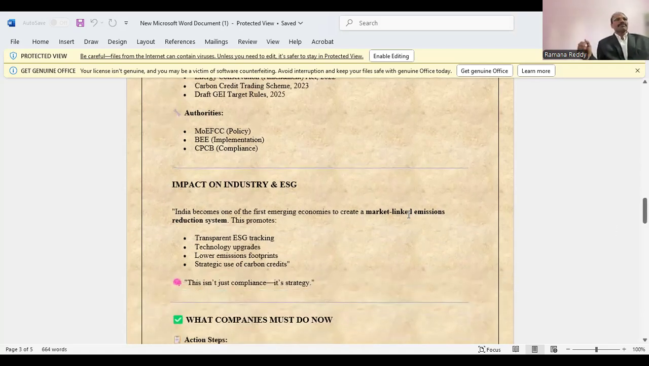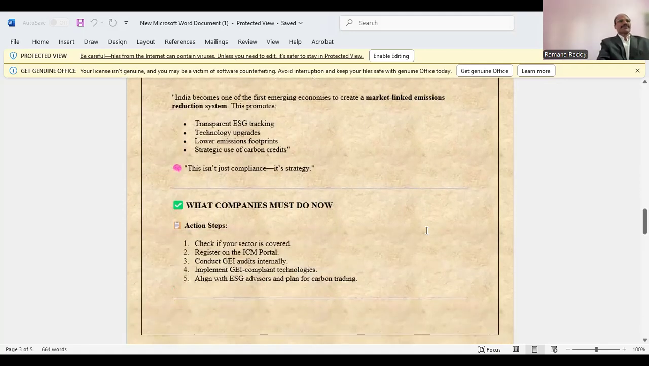So what will be the impact on industry and ESG? India becomes one of the first emerging economies to create a market-linked emission reduction system. This promotes transparent ESG tracking, technology upgrades, lower emissions footprints, and strategic use of carbon credits. This is not just compliance, this is a strategy.